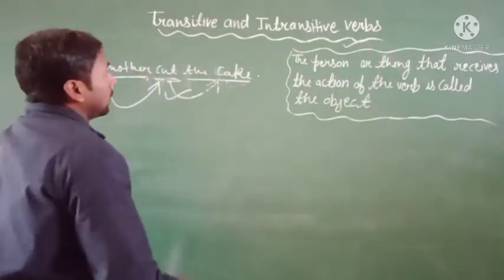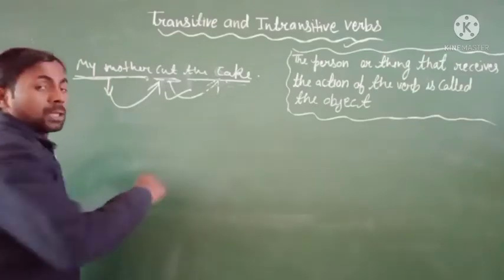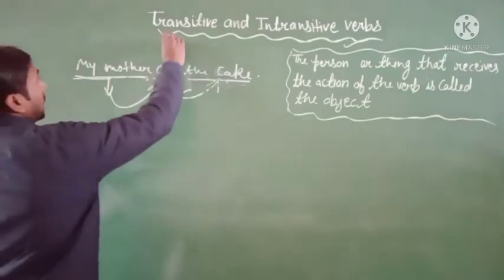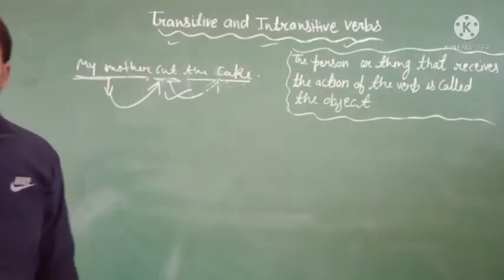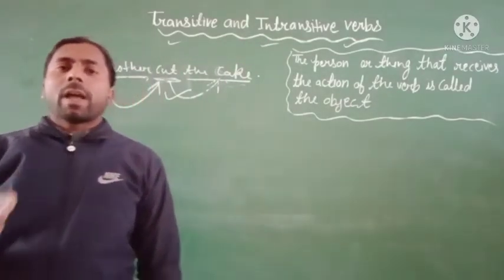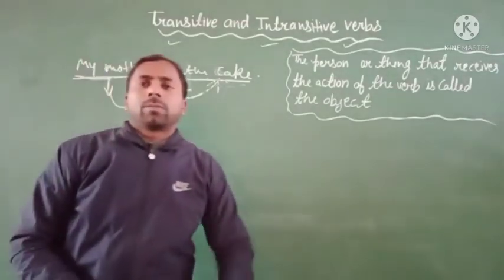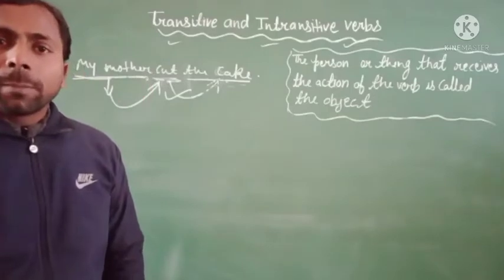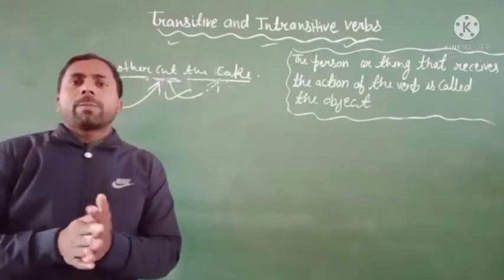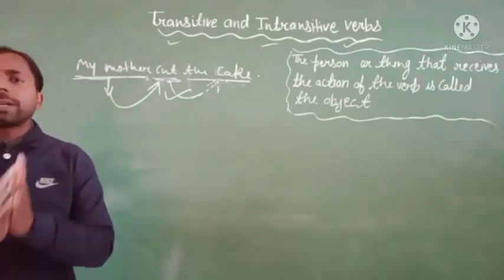How many parts? Two parts, which are transitive and intransitive. Okay, transitive verb and intransitive verb. First we will learn what is the meaning of transitive verb and what is the meaning of intransitive verb.